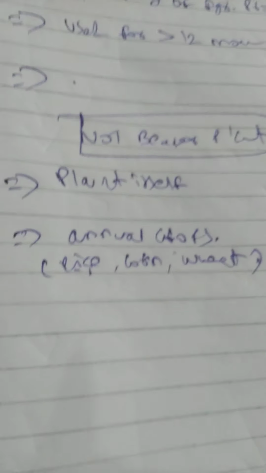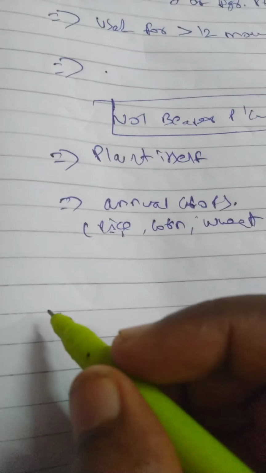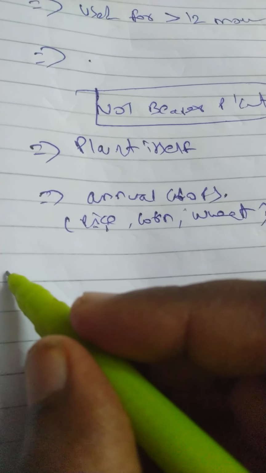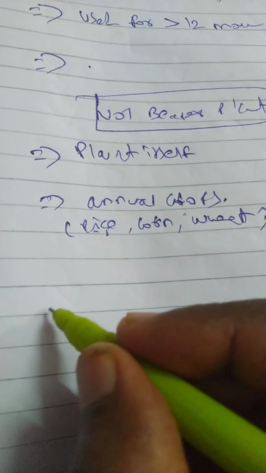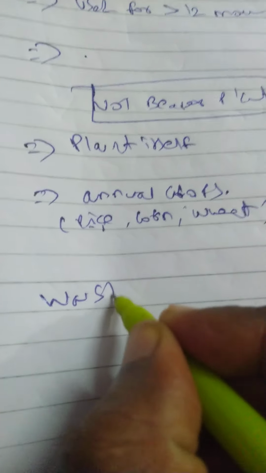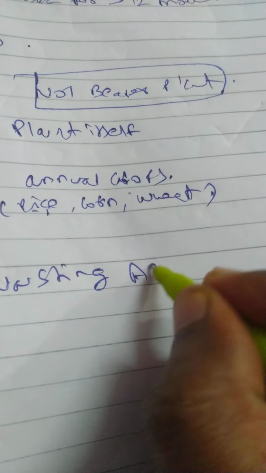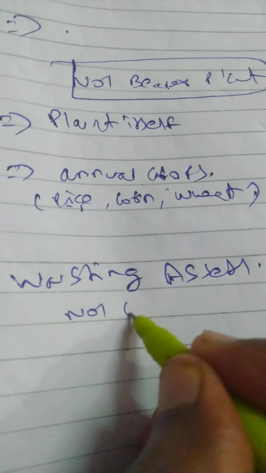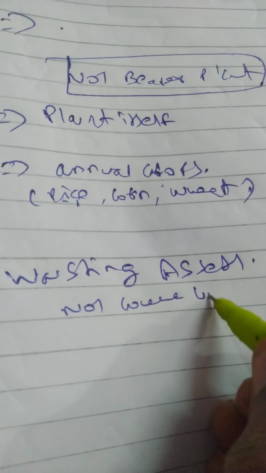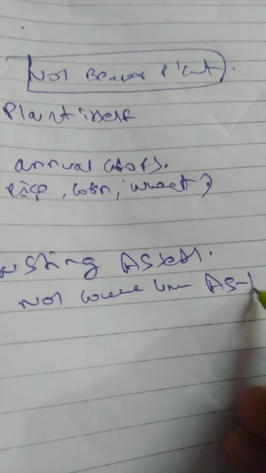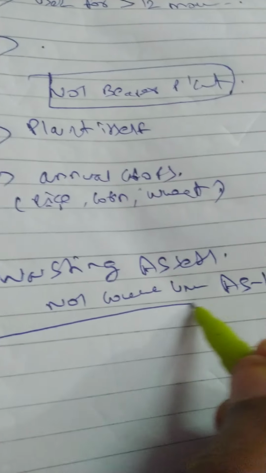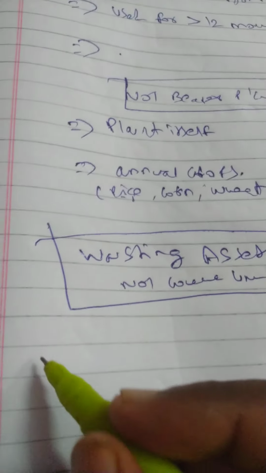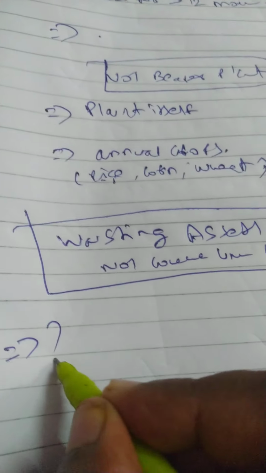And the next thing is, as I said first, biological asset is not covered under AS 10. The next thing is wasting assets. Wasting assets are also not covered under AS 10. Wasting assets means what, sir? Wasting assets means what?